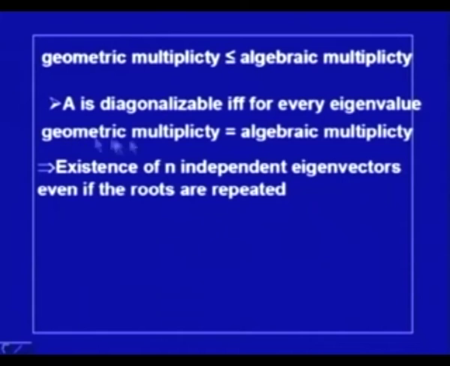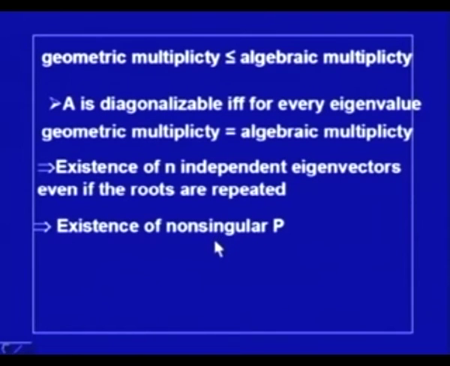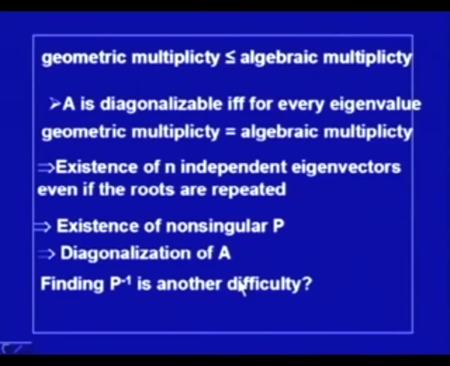We simply check the geometric multiplicity, and if geometric multiplicity of each root is the same as algebraic multiplicity, then existence of n independent eigenvectors is possible, and we can say the matrix can be diagonalized, because in that case the existence of non-singular matrix P is possible, and that leads to diagonalization of the matrix A. So, if we can find n independent vectors, we can find P, and once we can find P, the matrix is diagonalizable, but still there is a difficulty.